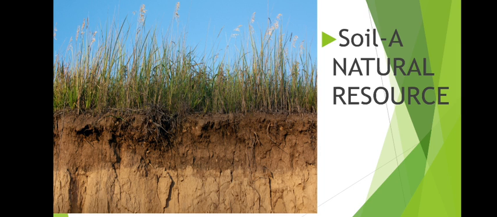All the plants grow in soil. Directly or indirectly, we human beings and animals depend on plants. Similarly, the clothes which we wear are made up of cotton. Cotton grows on a plant. From the plant we obtain cotton. That plant grows in soil. So directly or indirectly, all of us depend on soil.